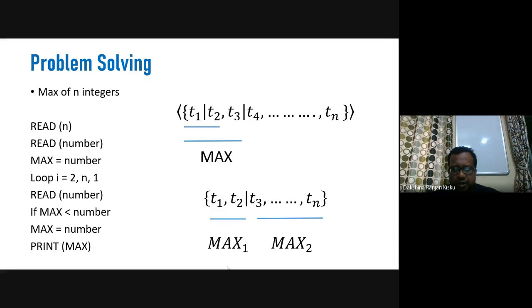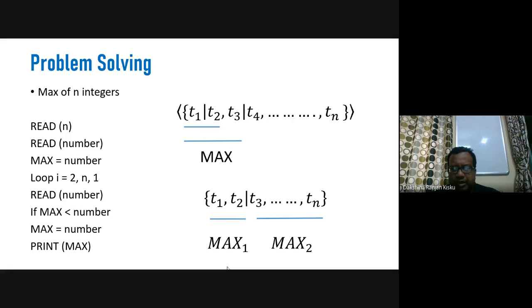That means we have found the maximum integer number up to comparing until ti. So until ti, we have found a partial solution, and that partial solution gives us a temporary maximum integer number. Okay. So the rest of the problem domain is not explored.